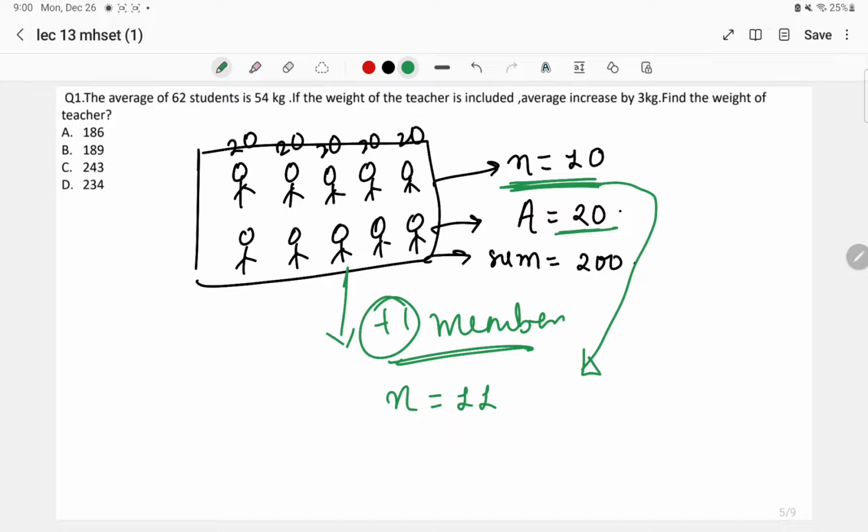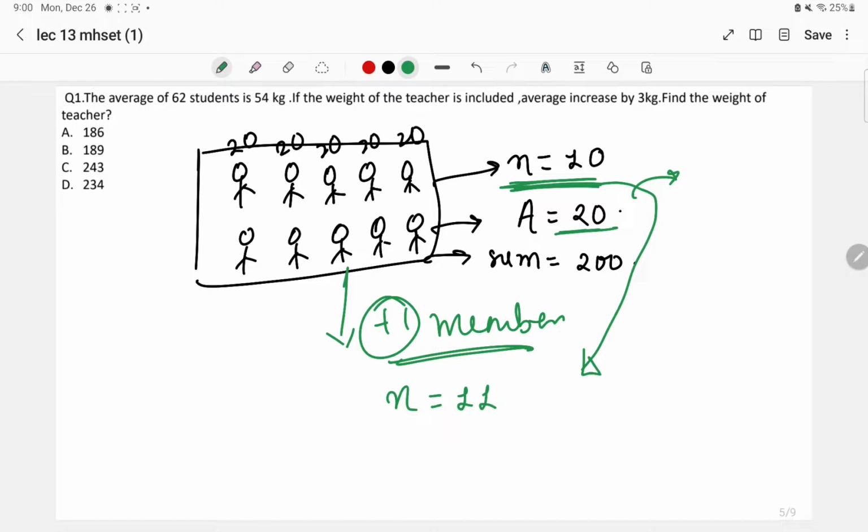If he's bringing the same quantity, if he's bringing a quantity greater than the average, and if he's bringing a quantity lesser than the average. If he's bringing a quantity equal to the average, at that time the upcoming new average is going to remain the same. How come? I'll prove it.